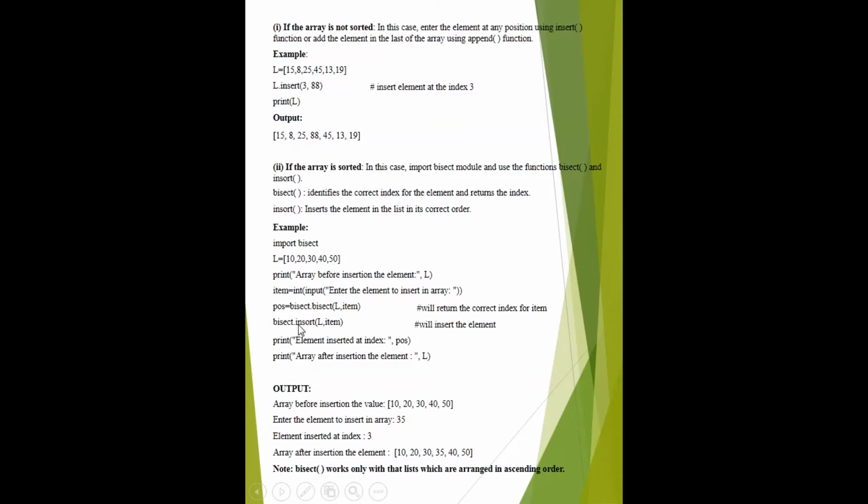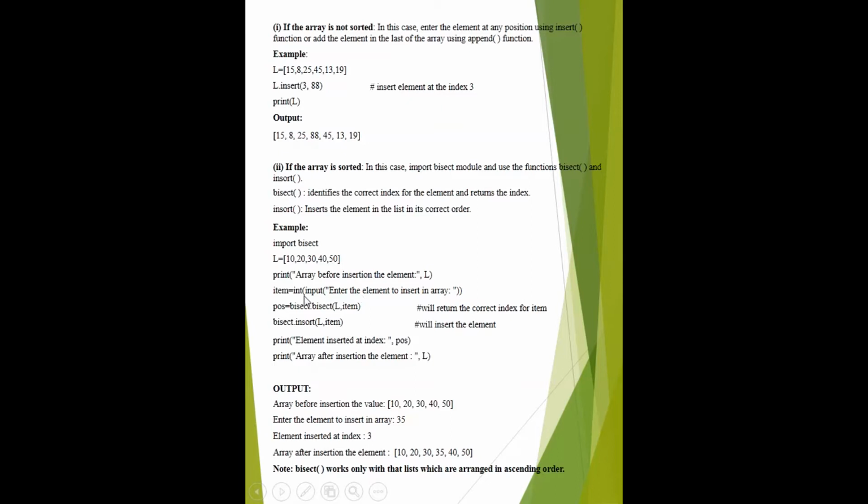We can see from this example, first of all, to use the bisect function, you have to import this file. Import bisect, then take the list and print the original list. Via this print line, you see this output. Then in the next line, you tell which element you want to insert.